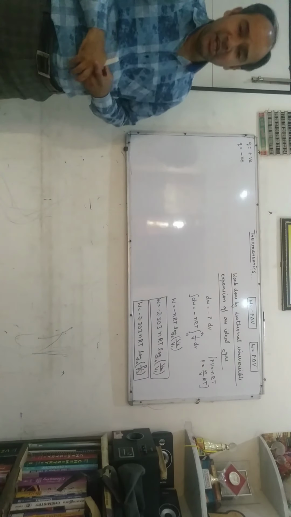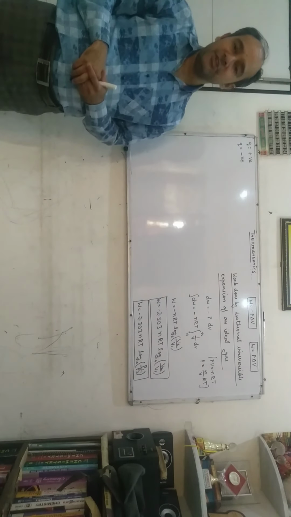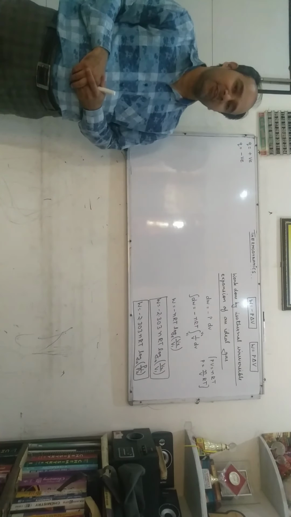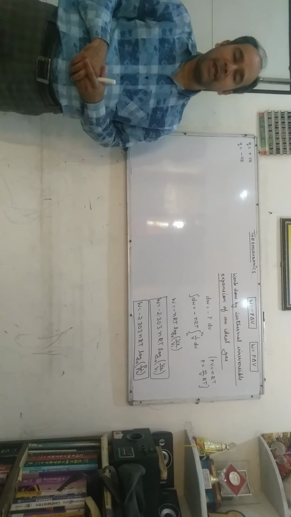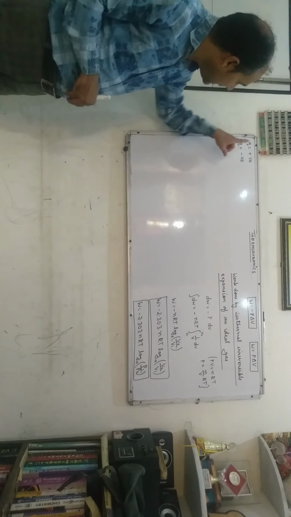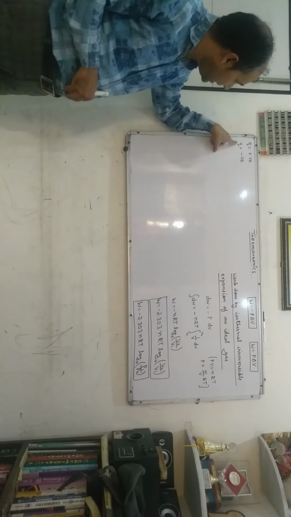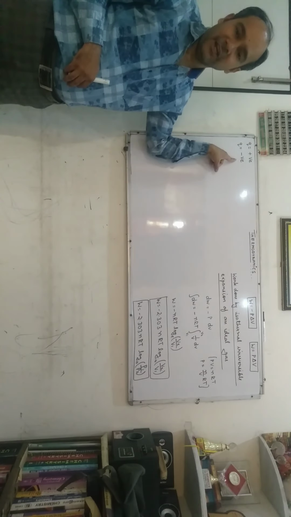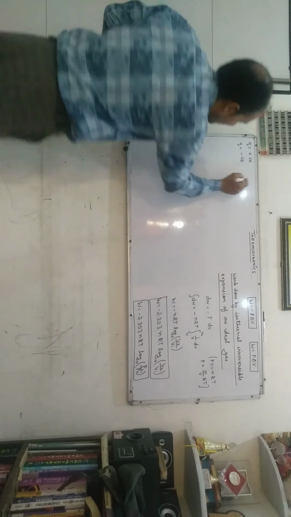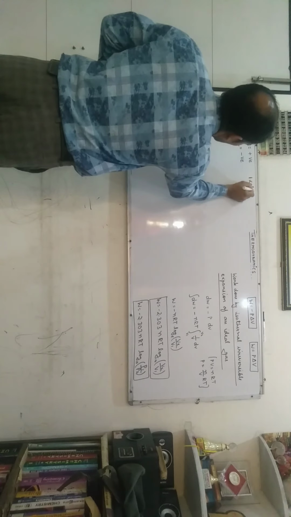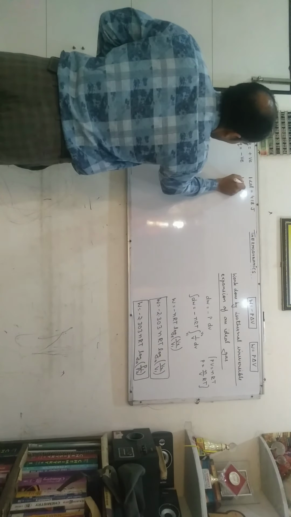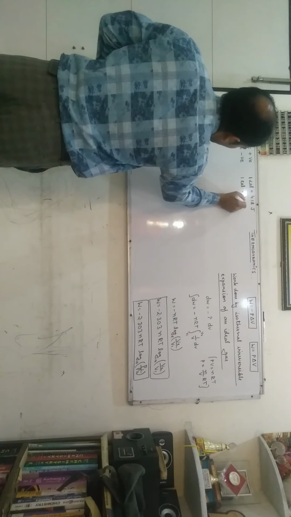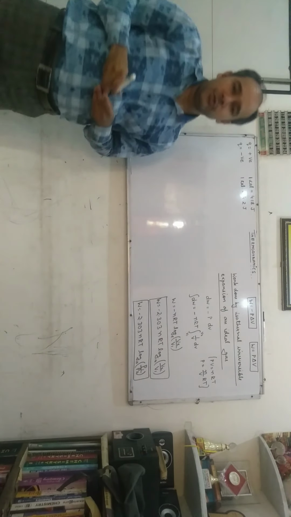I repeat it again. Heat is the mode of energy exchange between the system and the surrounding as a result of the difference of temperature between them. Heat absorbed by the system is positive and heat evolved by the system is negative. It should be noted 1 calorie is equal to 4.18 joule. For simplicity in calculation, 1 calorie is equivalent to 4.2 joule.